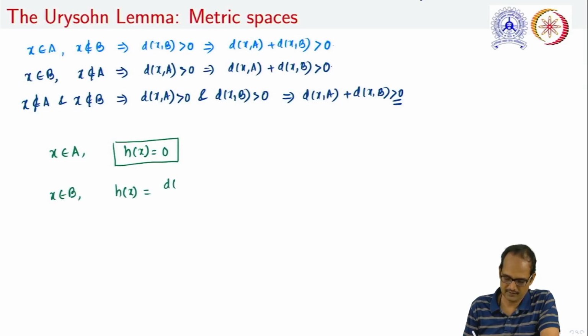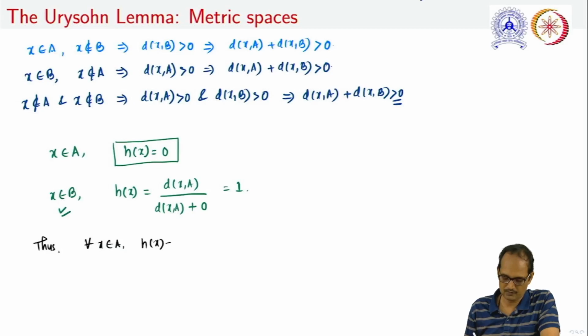By definition, this is d(x,A) divided by d(x,A) plus d(x,B), and because x is an element of B, d(x,B) will be 0, and finally we are getting 1. Thus the conclusion is that for all x in A, h(x) equals 0, and for all x in B, h(x) is equal to 1.